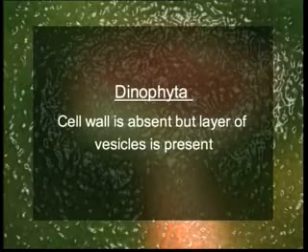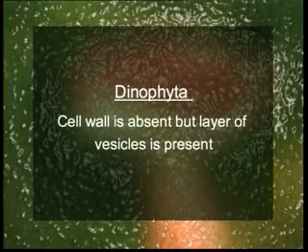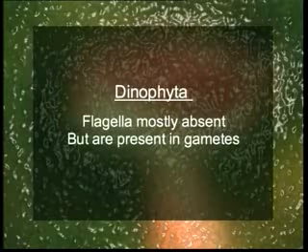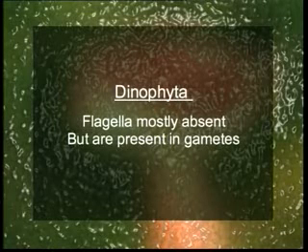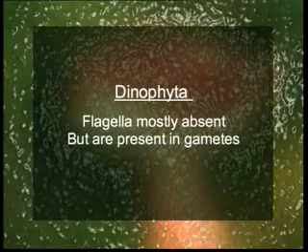A typical cell wall is absent here, and there is a layer of vesicles beneath the plasma membrane, with or without cellulose plates. The stiff cellulose plates look like a helmet, forming a structure called the theca. Flagella are mostly absent and only present in the gamete phase. These are 2 in number, lateral in position. One is transverse, one longitudinal. They are unequal in size and they are of tinsel type.